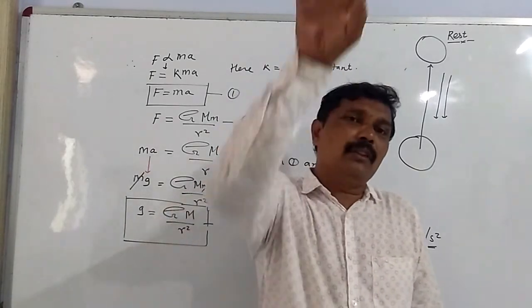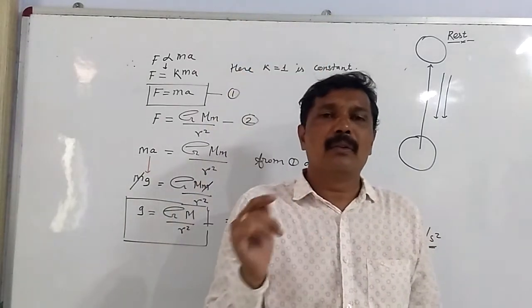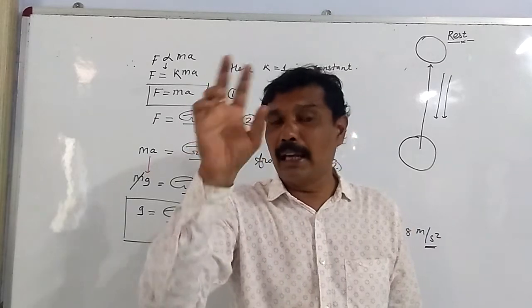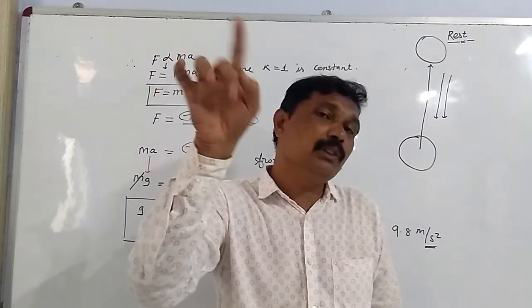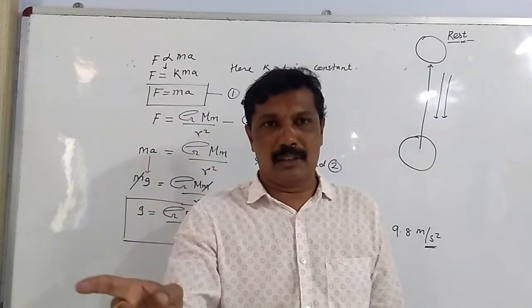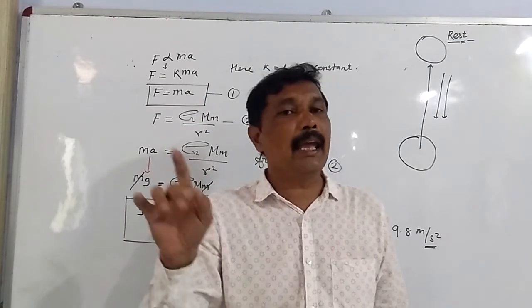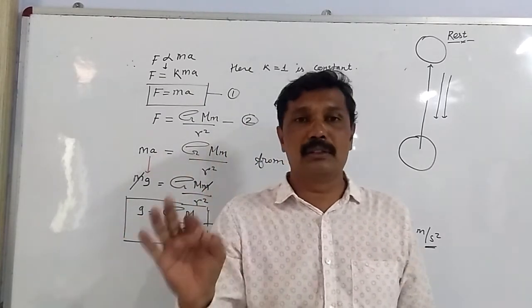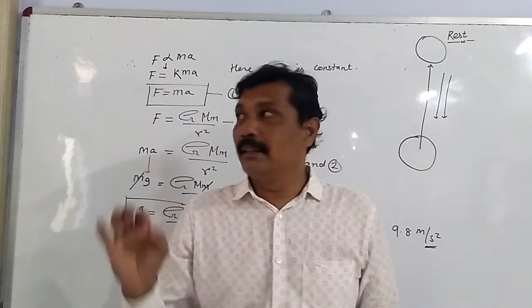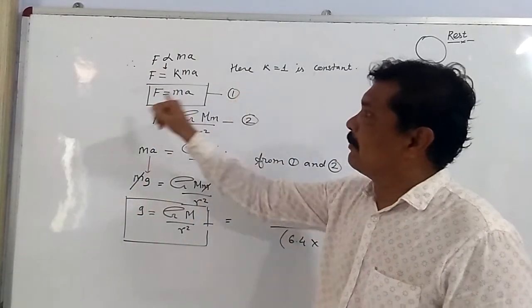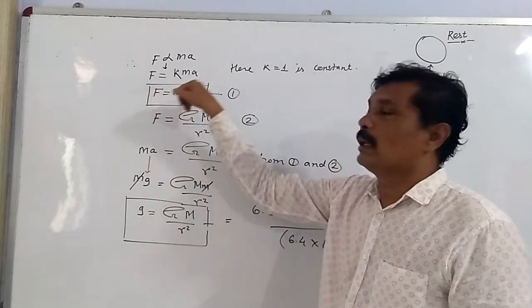When we remove the sign of proportionality, we put a constant. So F is equal to kma, where k is a constant whose value is 1. Then we get the mathematical expression F is equal to ma.